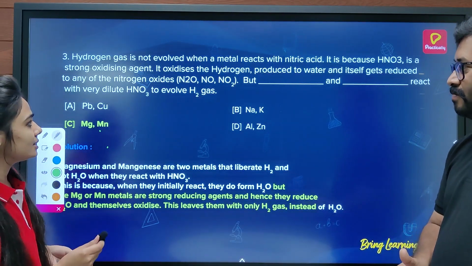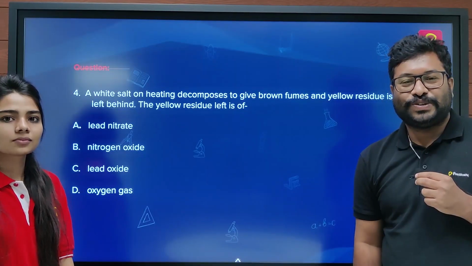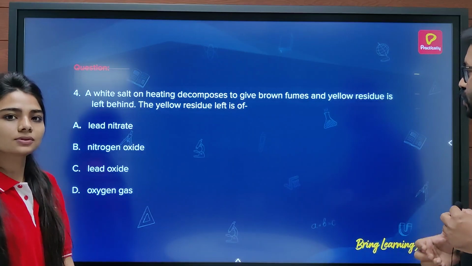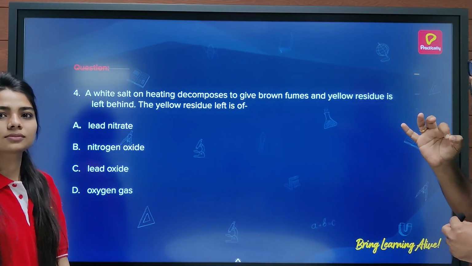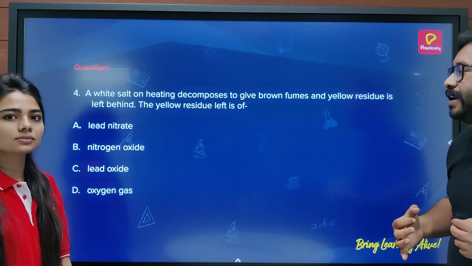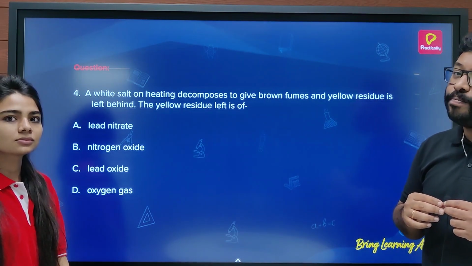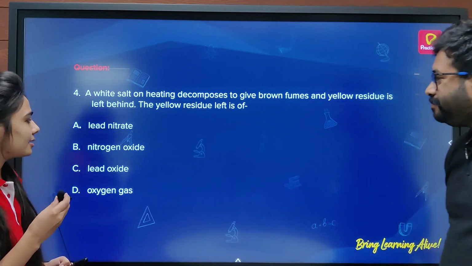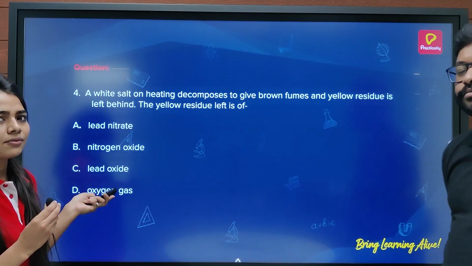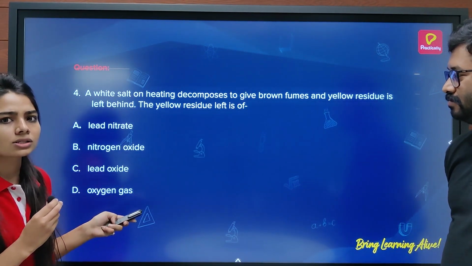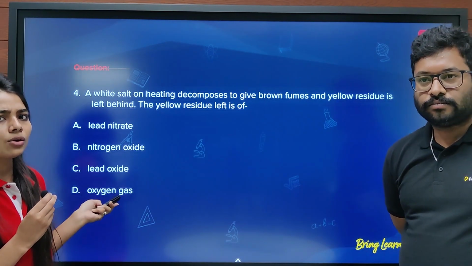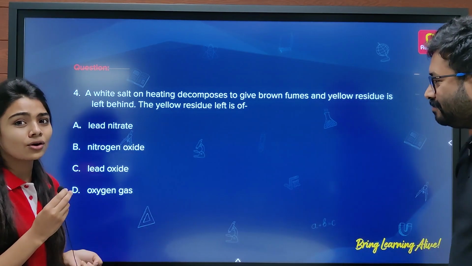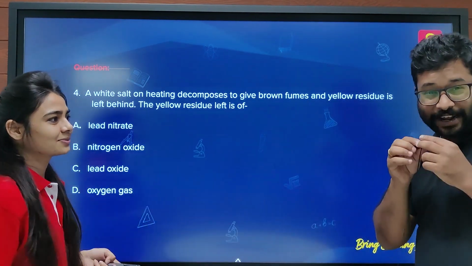So let's see the next question. A white salt on heating decomposes to give brown fumes and yellow residue is left behind. The yellow residue left is of what? Can you answer this? Sir, I think lead nitrate when heated gives lead oxide, and I think the yellow color residue is of lead oxide. Sir, am I right or wrong? Yes, absolutely, you are right.